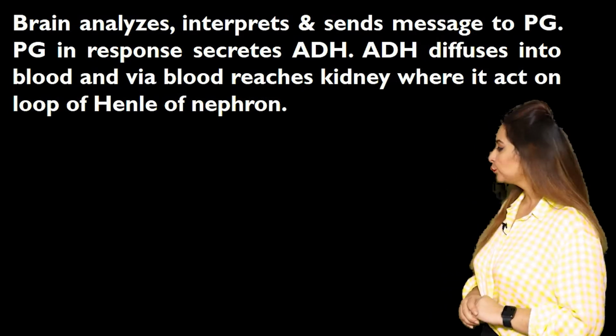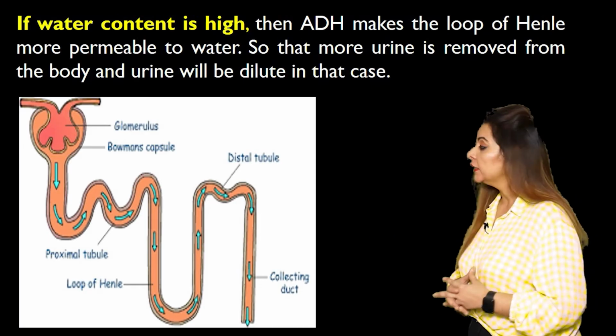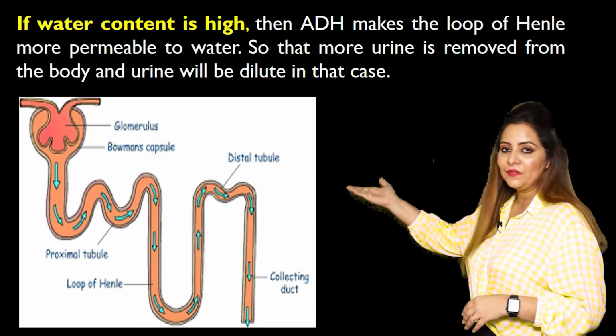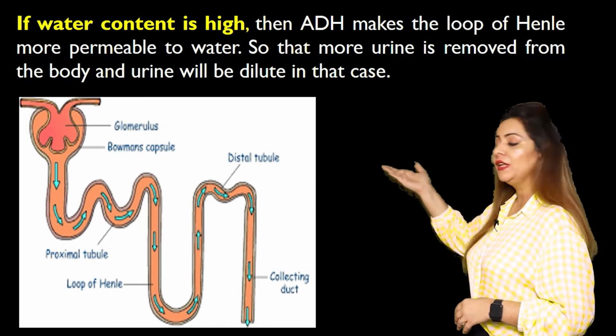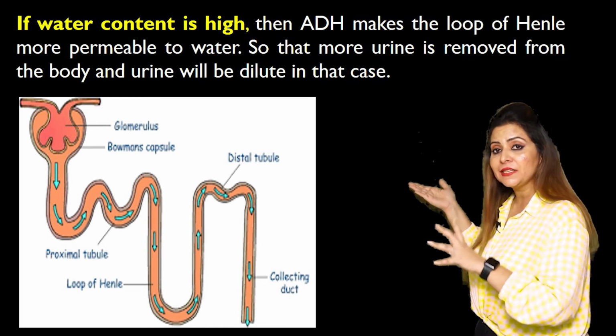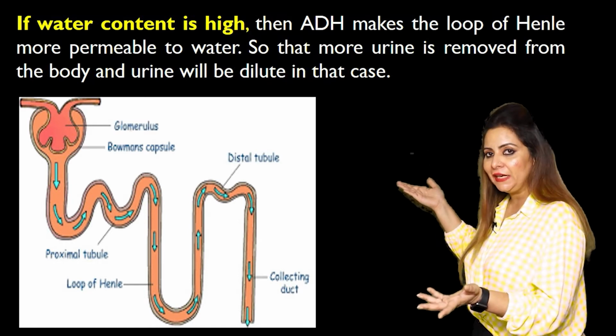Let's see how. See, if the water content is high in your body, that means the osmoreceptors will detect this alteration, then they will send the message to the brain. The brain will transfer this message to the pituitary gland. Again, the pituitary gland has assigned this duty to ADH, that is a hormone. So in response, it will secrete ADH.